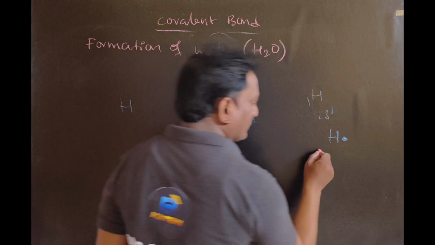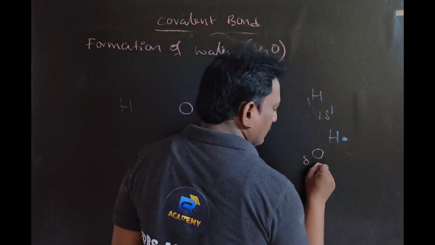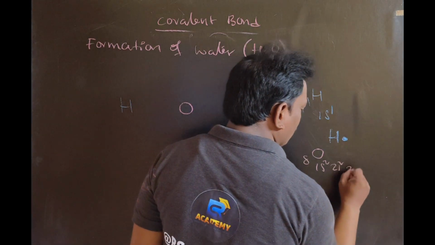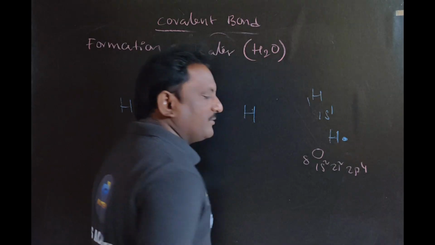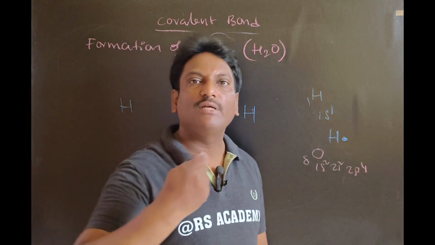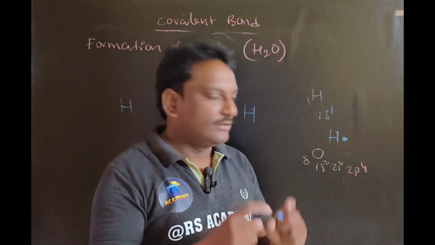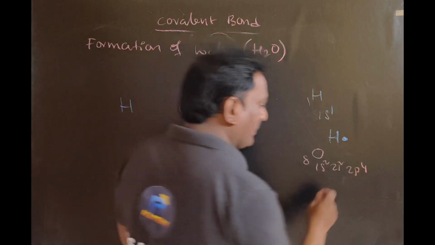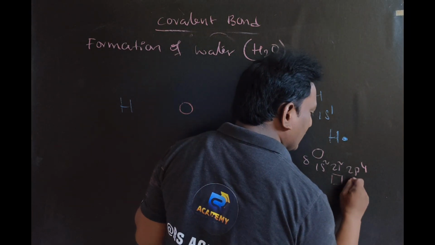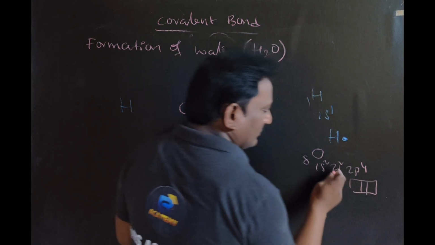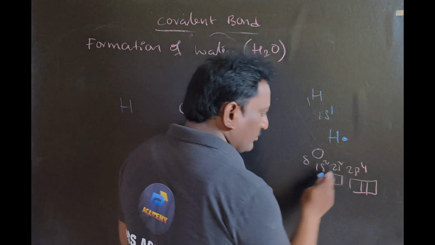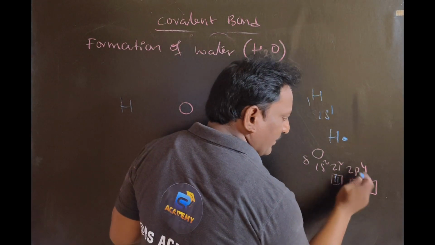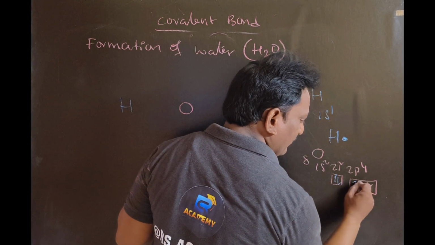In the case of oxygen, atomic number 8, 1s2, 2s2, 2p4. If the element has more than 4 valence electrons, we need to identify paired and unpaired electrons by box representation. So how many electrons are in the outermost shell? 2s2, 2p4: 1, 2, 3, 4.